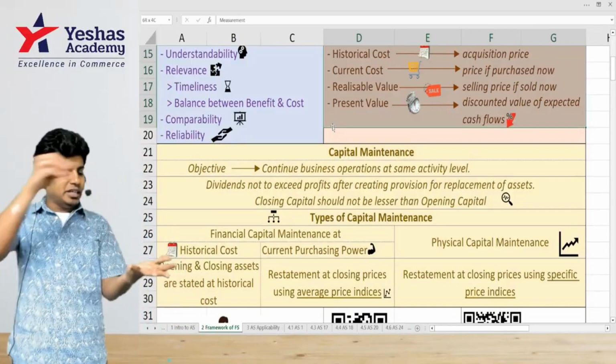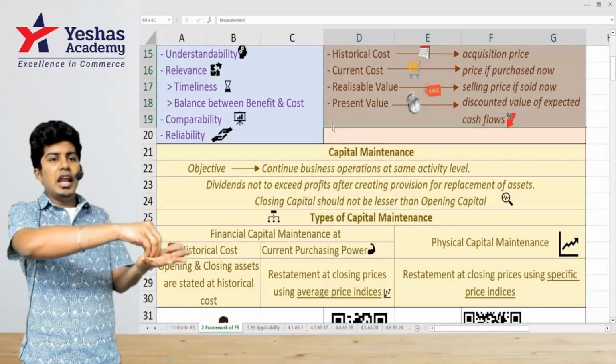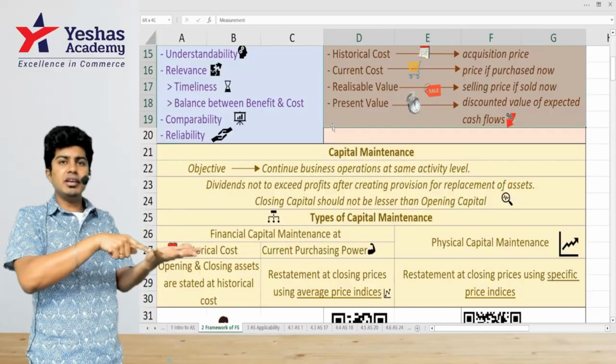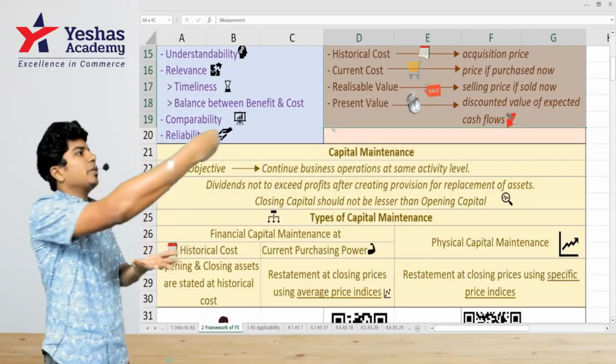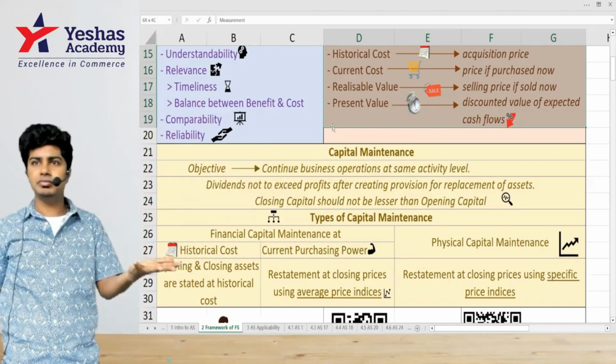So first I kept cash of 1 lakh. There is cash of 1 lakh here. Then I gave cash of 1 lakh to my supplier and bought inventory worth 1 lakh and kept it here. Now this inventory, I gave it to my customer. Customer gave 1 lakh 20,000. I kept cash of 1 lakh 20,000 here.